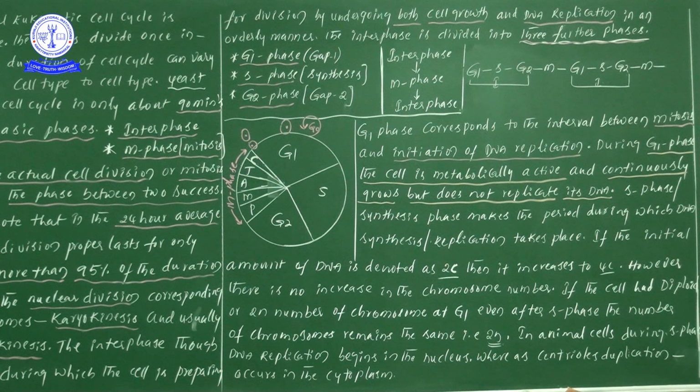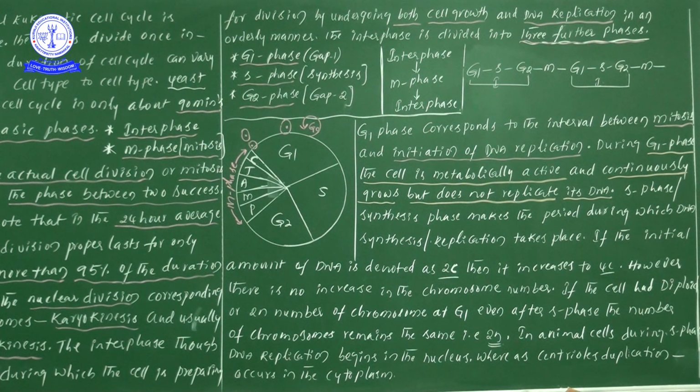Heart cells, H-E-A-R-T, heart is there, isn't it? So there are heart cells, which will not be divided all the time like normal cells. One more time, heart cells are metabolically active but will not be divided. Generally when new cells are required, only then will these heart cells undergo the process of cell cycle and cell division. Other than that, these cells will be in active mode only, metabolically active, but will not undergo cell cycle and cell division.